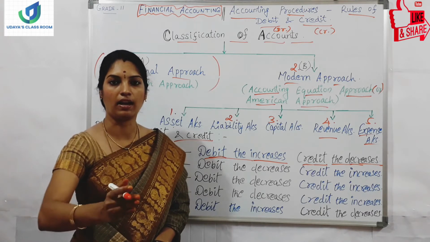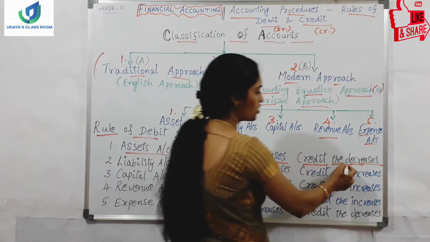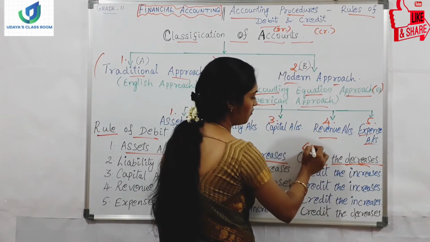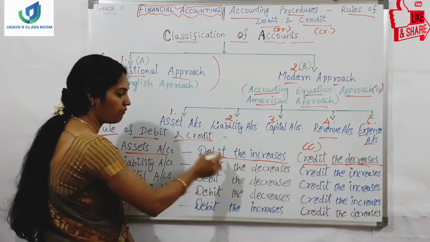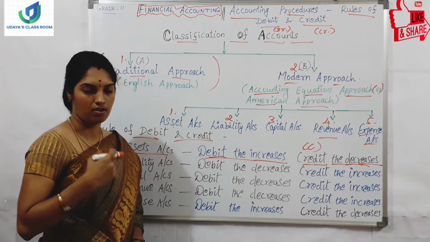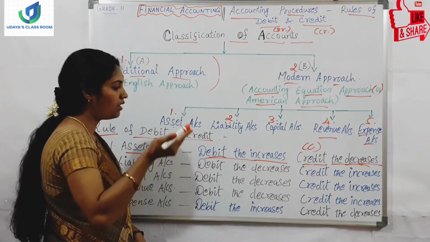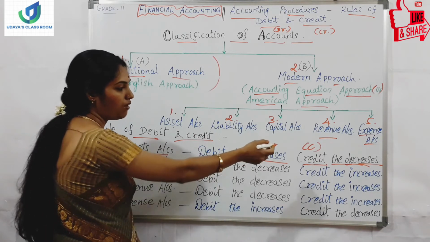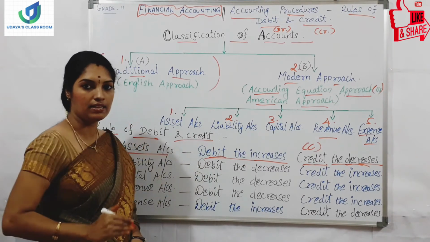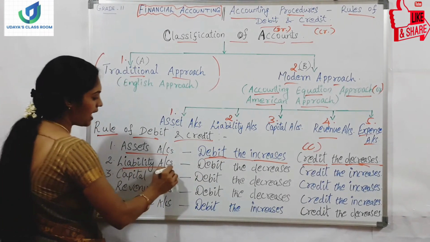My cash balance is decreasing, so I have to credit my cash. If I purchase an asset for my company, it will increase my company's assets, so I have to debit. If any asset decreases, we have to credit the particular asset. That's all. Next is liability accounts.